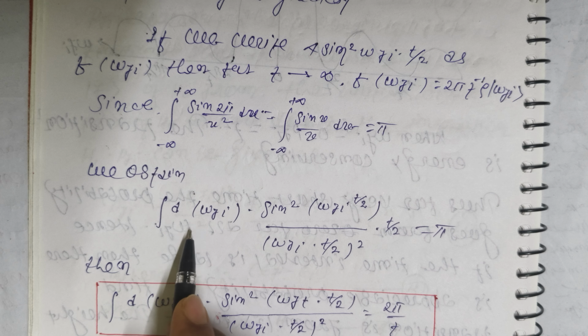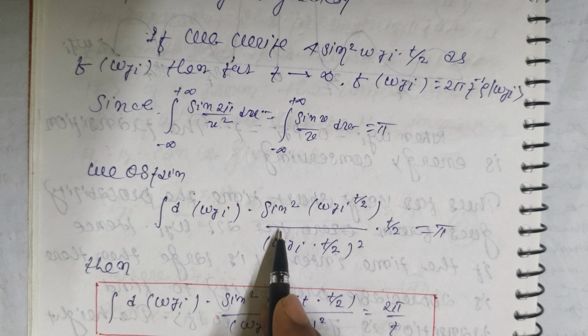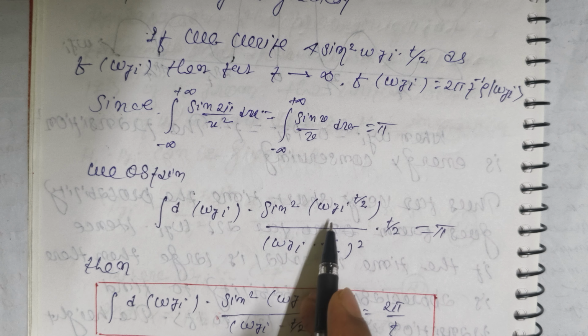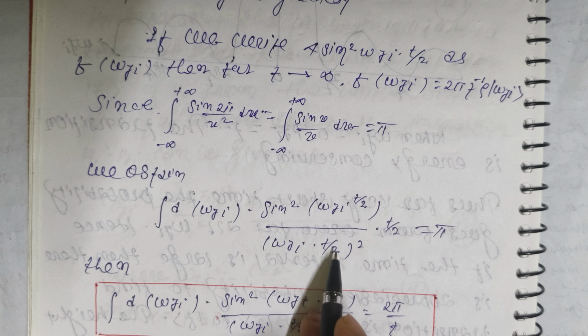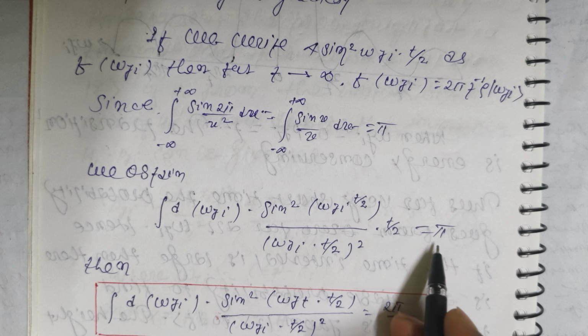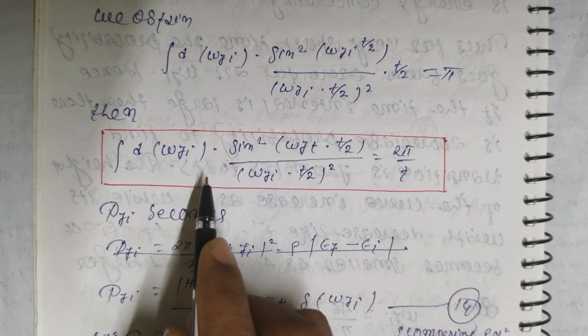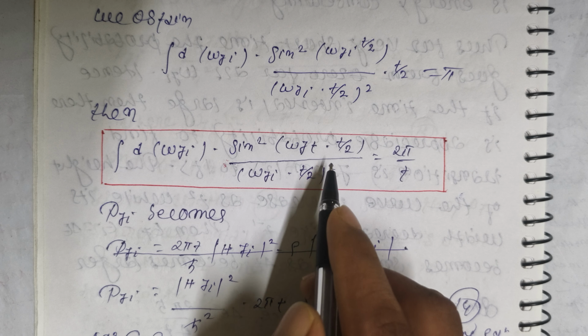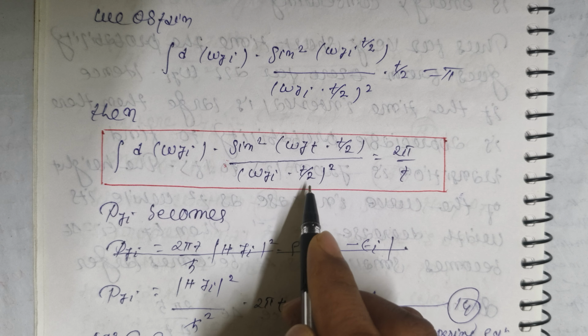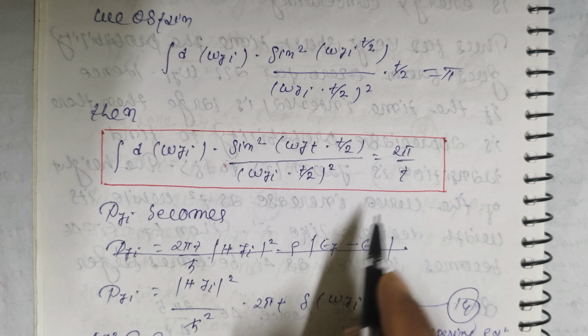We obtain integration dW_fi into sin square (W_fi t by 2) by (W_fi t by 2) whole square, and t by 2 is equal to pi. Then, friends, integration dW_fi into sin square (W_fi t by 2) by (W_fi t by 2) whole square is equal to 2 pi by t.